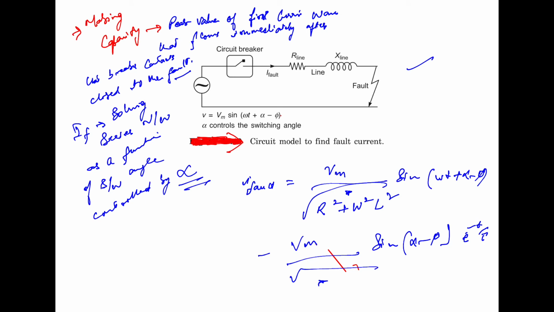So where tau is the time constant of the RL circuit.